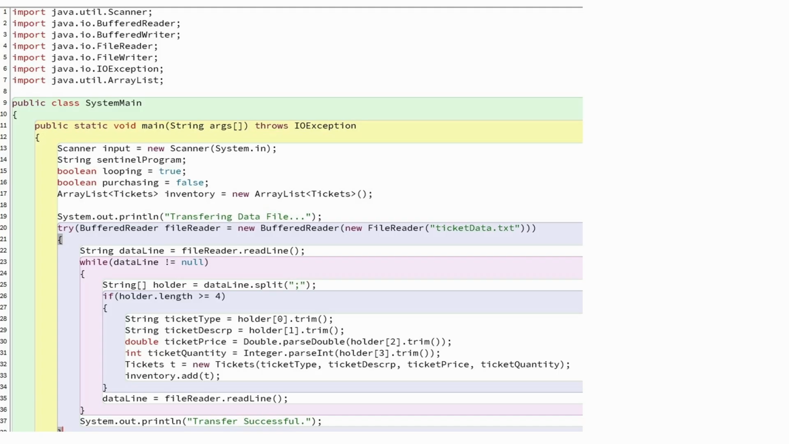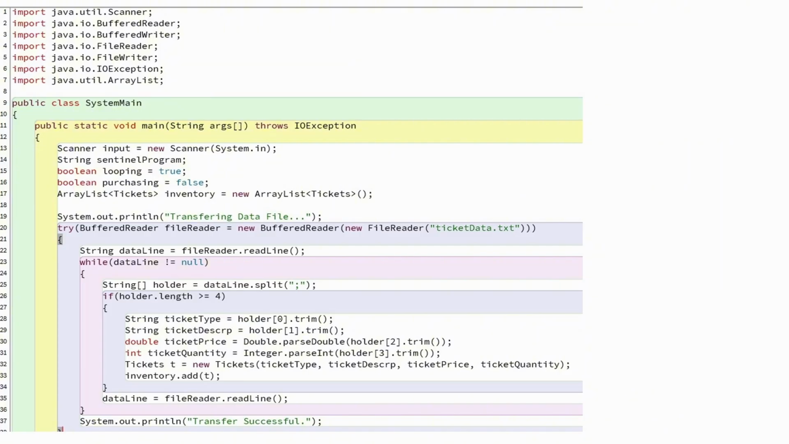After splitting the text, we convert data types, because text files store everything as simple words. We must change them into numbers for our system. We change the price into a double using Double.parseDouble, and the quantity into an integer using Integer.parseInt. Then we pass these values into our Tickets class to create a new object and add it directly into our system inventory list.